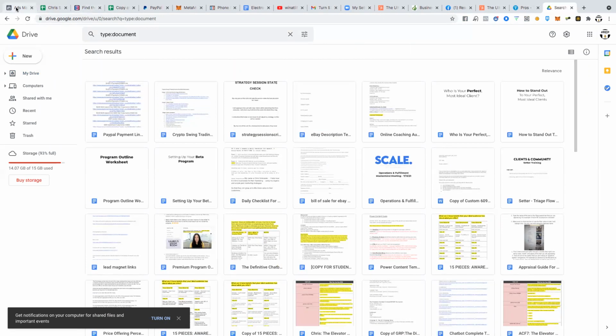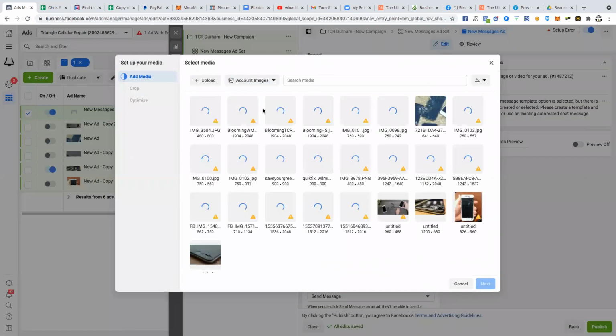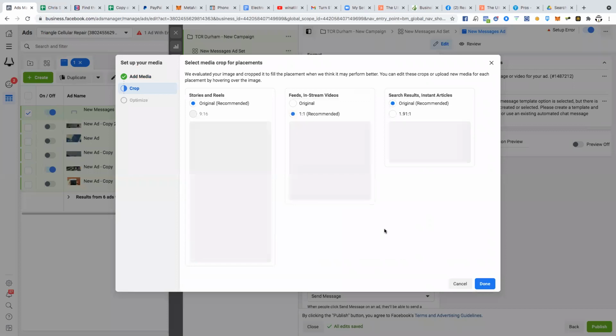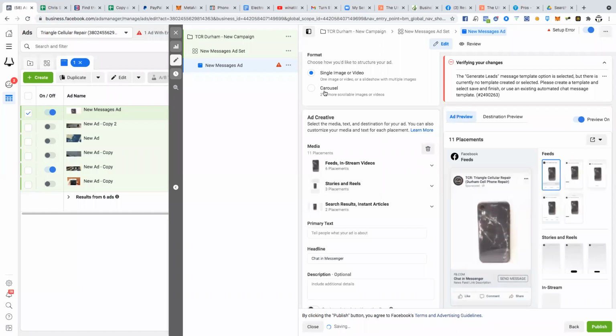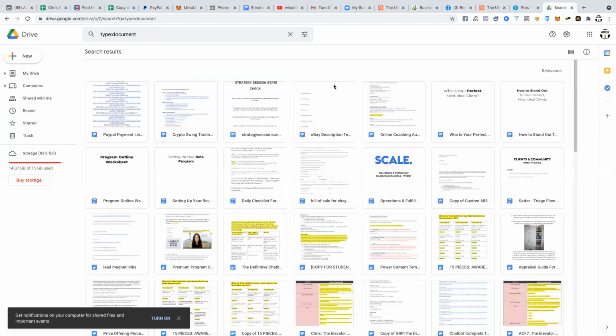Anyway, let's go back and choose the photos for this, right? Let's go choose the photos for this and I add the images here. So I have a bunch of images already uploaded. Now I have noticed that, so as you can see, these were some TCR ads here, these very professional looking ones. These did not do very well, and they never have, simply because they're too professional. The ones that did work the best, though, were photos like this, where it's just a picture of a cracked phone, right? These photos have always done the best for me, just because they have. That's all I can really say about that.